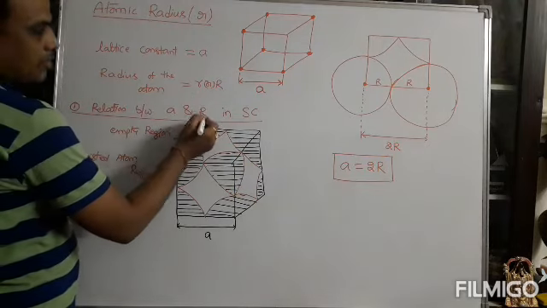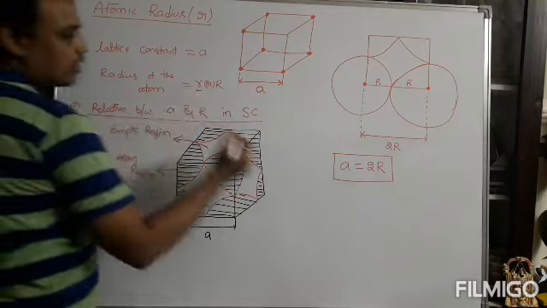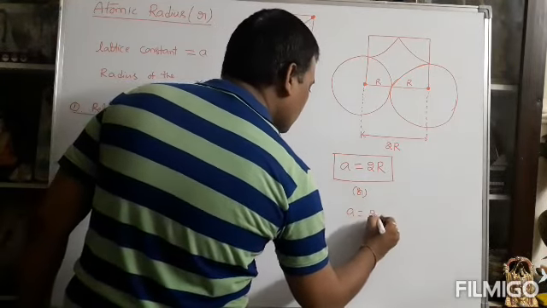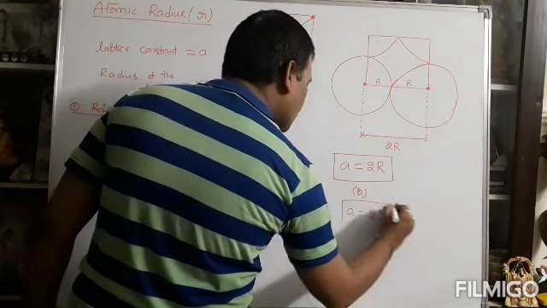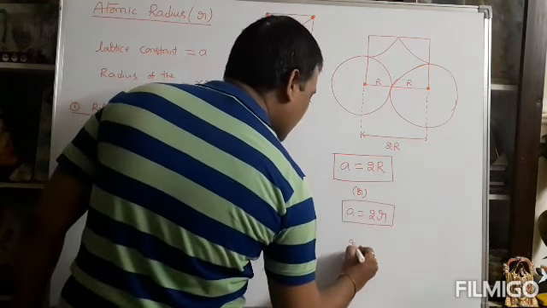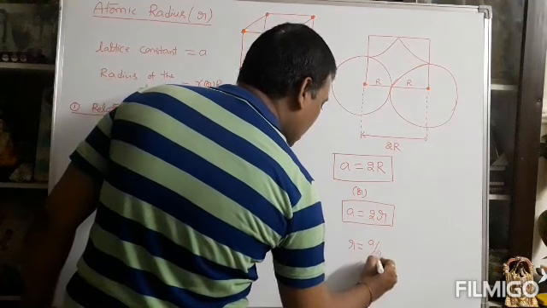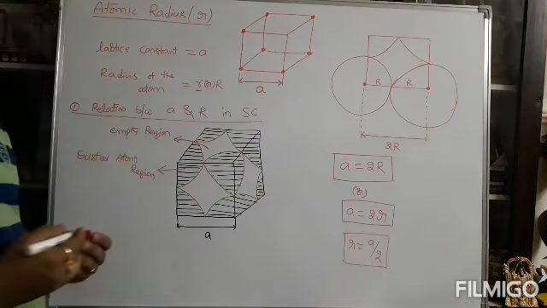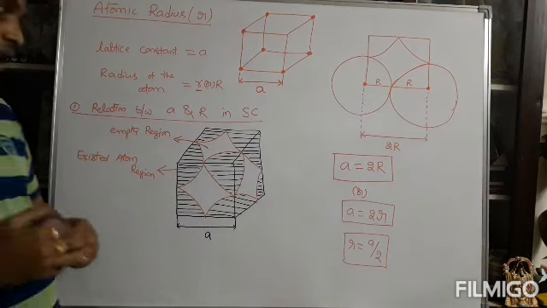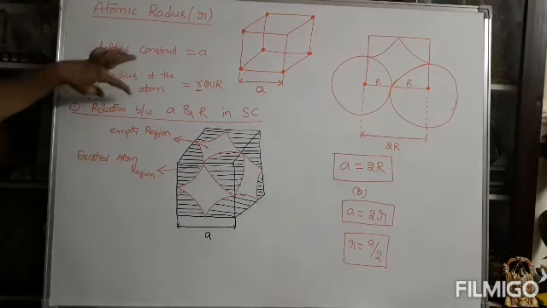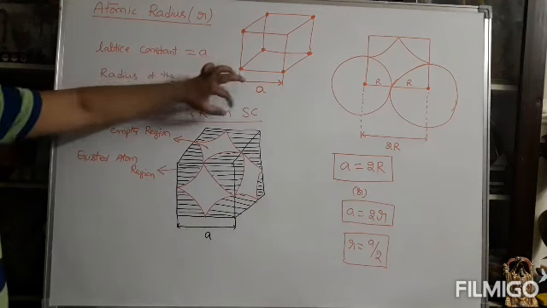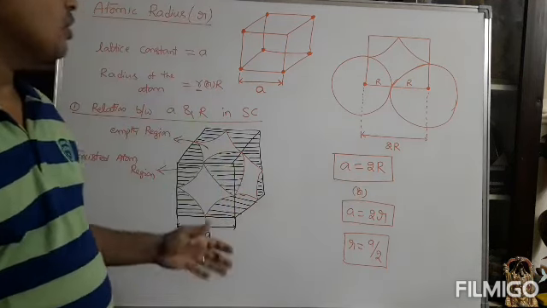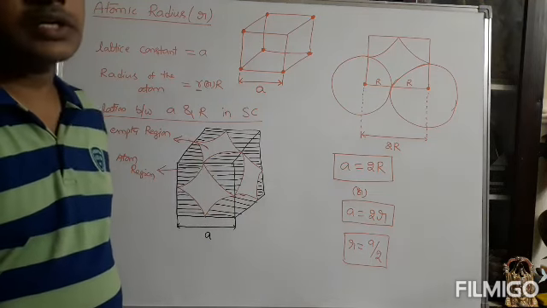I am taking capital R here; sometimes you can take small r, which is also A is equal to 2R. So the radius of the atom is equal to half of the lattice constant, R is equal to A by 2. Nothing but the relation between small a and R in simple cubic structure: A is equal to 2R. In a similar way, you can calculate the remaining structures also.